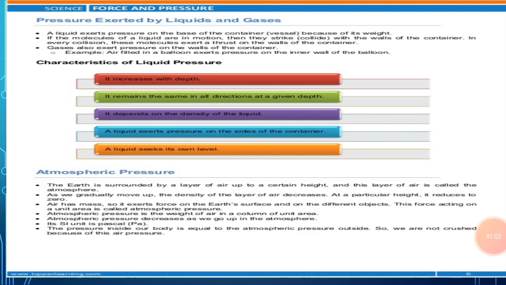Now we are going to know about the dependence of pressure on the depth of the liquid. Here we can take one example, and with the help of this example we are able to know that with increase in the depth in a liquid, the pressure increases. The pressure in a liquid is not the same at all depths. The pressure exerted by the liquid changes with depth in the liquid.